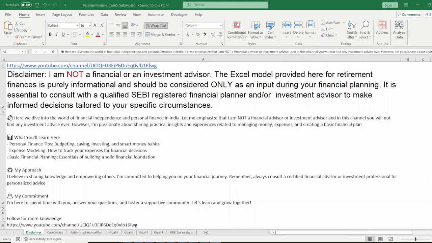I got an interesting case of a friend. First things first, disclaimer as usual: I am not a financial or an investment advisor, right? The Excel model is what I make, and it's purely for information and should be considered only as an input for your financial planning. There are two friends that you should be very close to. One is your chartered accountant to help you file taxes, and second is your financial planner, right? For that one purpose, this Excel sheet of planning is certainly going to help you.